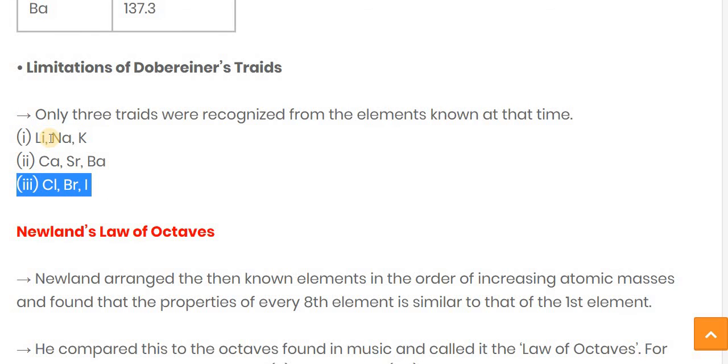Dobereiner was only able to make these three triads, whereas he described nothing for the other elements that do not follow this triads rule. So we cannot apply this rule to other elements besides these three groups. He was able to make only three triads. So this is the limitation of Dobereiner's triads.